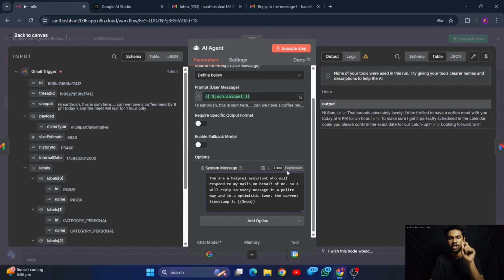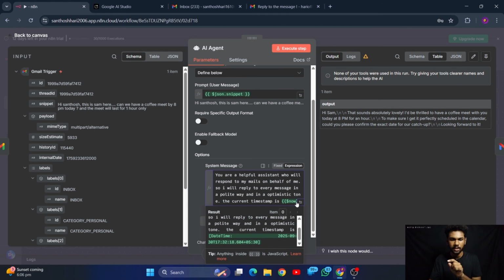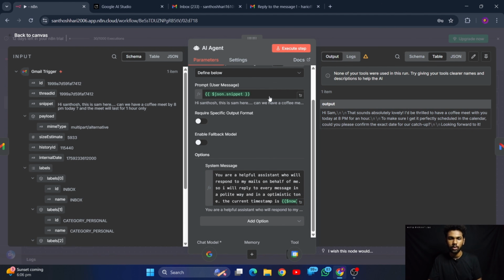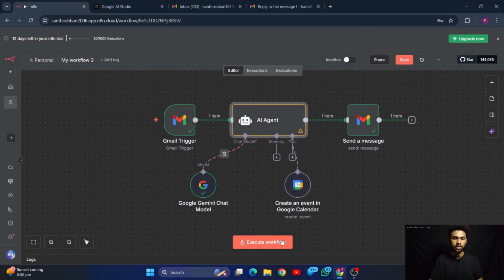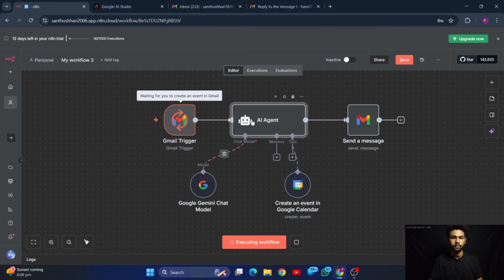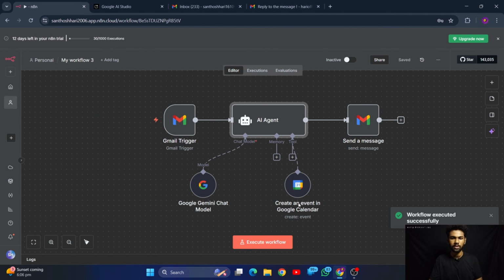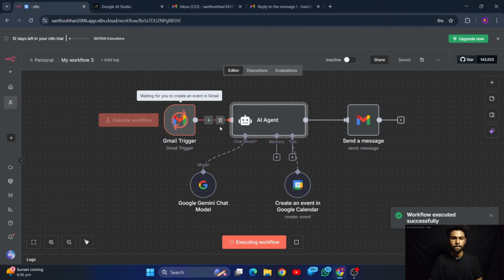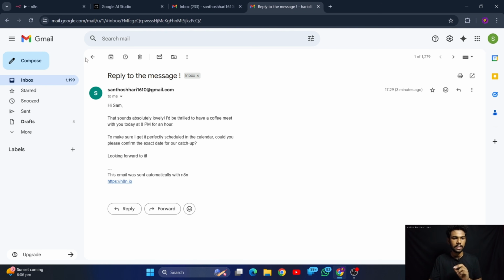Now you have to change this system message to the expression format so that you will see the output for this particular now JSON query. Here you can see date and time. It is 2025. It is showing the current date and time also. So now let's try to execute this workflow again. We have to save this one. Now let me try executing. Before that, let me create an event again.